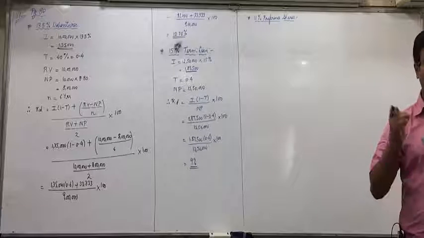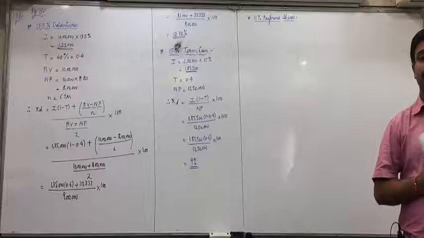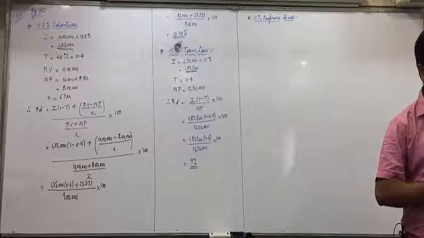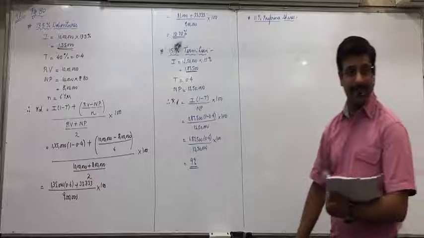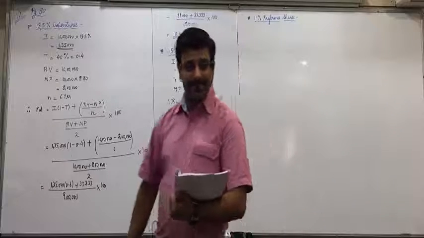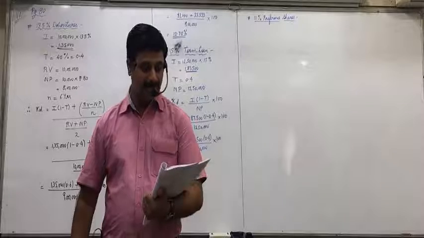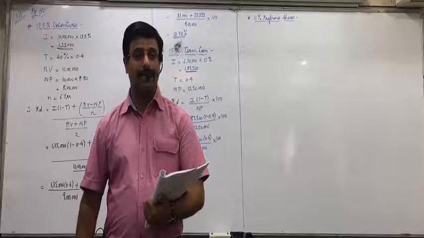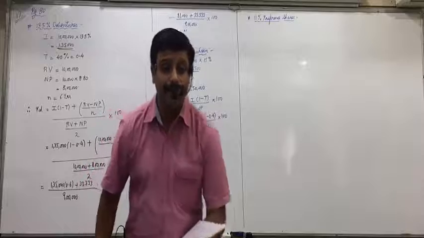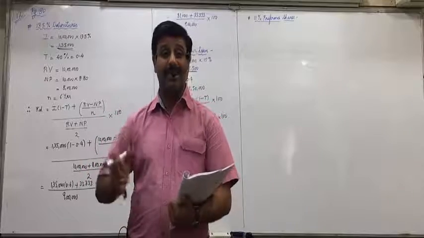Long formula. What is the formula? PD. First of all, we need PD, right? Anushka, what will be the preference dividend? Preference dividend? Yes? 1 lakh is the preference dividend.